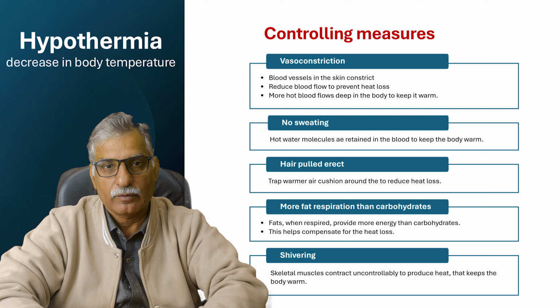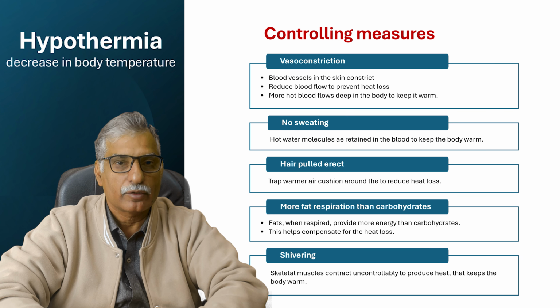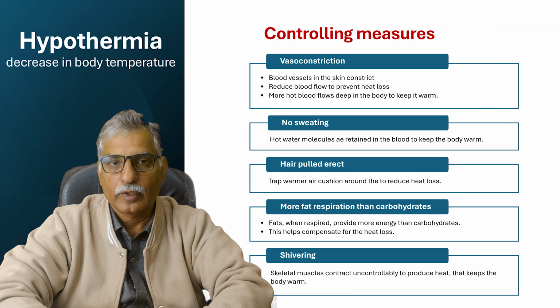Certain behavioral activities, like wearing warm clothes, also help retain heat around the body and reduce heat loss, helping keep the body warm at 37 degrees Celsius. So in thermoregulation, we have discussed how different activities take place to maintain body temperature when we are exposed to a hot environment or a cold environment, when we are likely to experience increased body temperature or reduced body temperature.